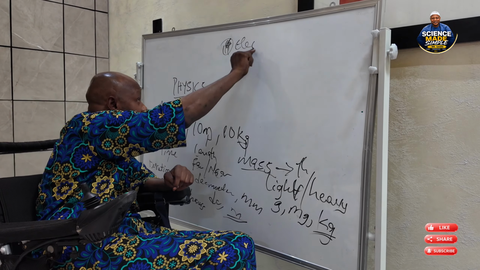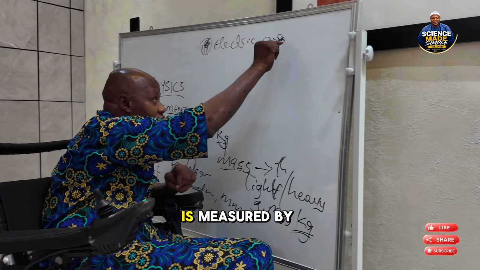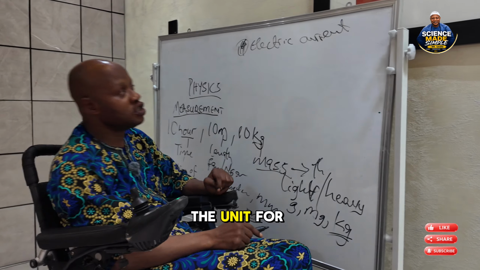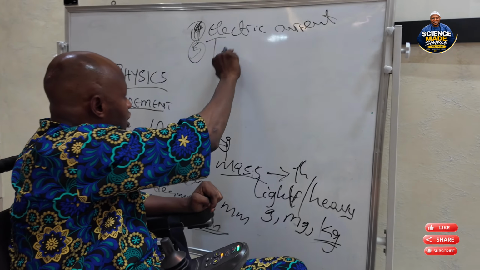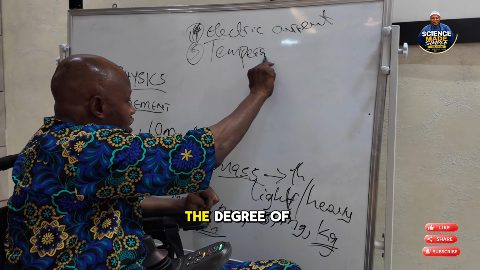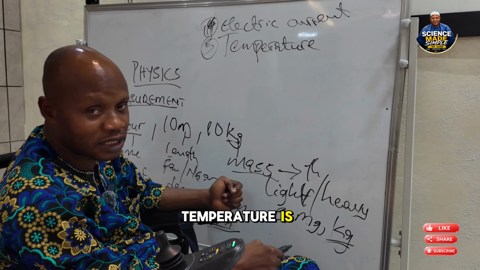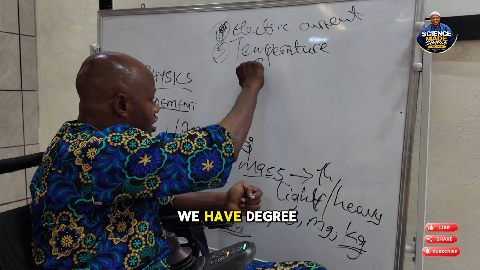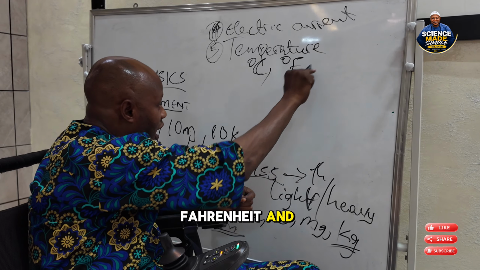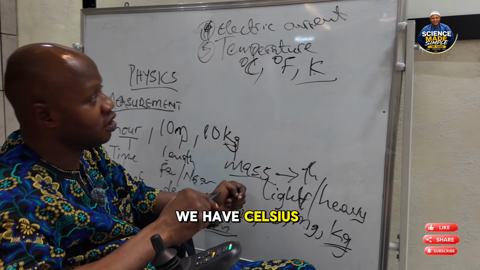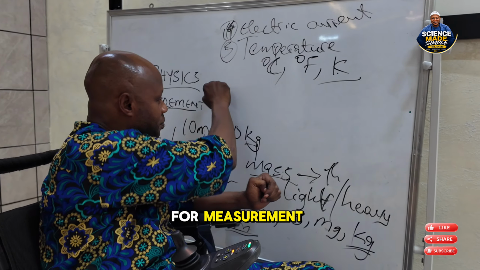So apart from all these three fundamental quantities, we also have others, like electric current. This electric current is measured by ammeter. The unit for electric current is ampere. We also have temperature. Temperature is the degree of hotness or coldness of a body. The instrument used to measure temperature is thermometer. The units for temperature are degree Fahrenheit, degree centigrade, and Kelvin. Among all these units, we have Kelvin to be the standard, the SI unit for measurement.